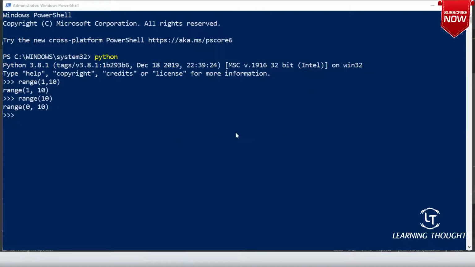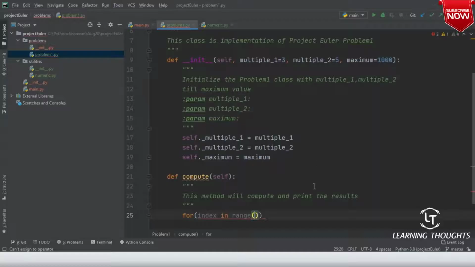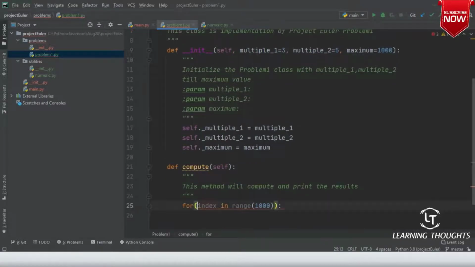Okay. So remember this condition still? So I am trying to write for index in range of 1000. For index in range of 1000. You don't need unnecessary parentheses in Python.